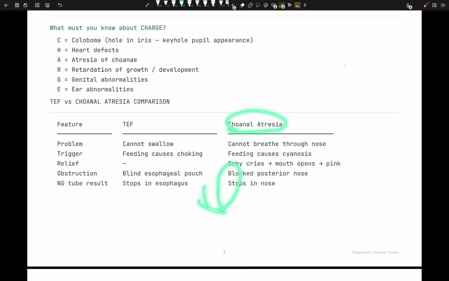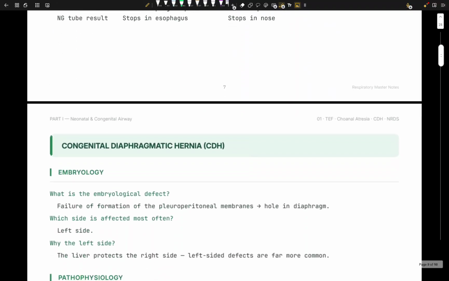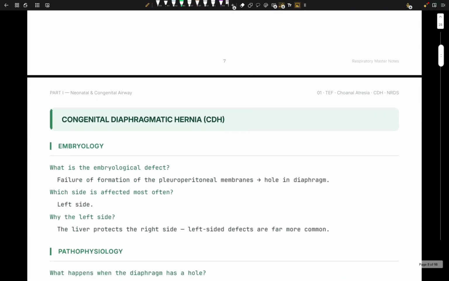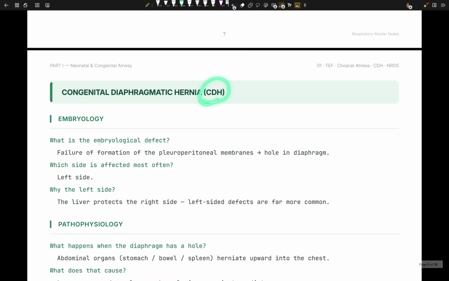Choanal atresia: your choanae are blocked, you cannot breathe through the nose. Feeding causes cyanosis. The baby cries, the baby opens the mouth, and then the baby becomes pink again, right? Blocked. What's the problem here? The problem is that we have a posterior nose that is blocked, and the NG tube stops in the nose itself. Okay, that's done. Let's talk about CDH, congenital diaphragmatic hernia.